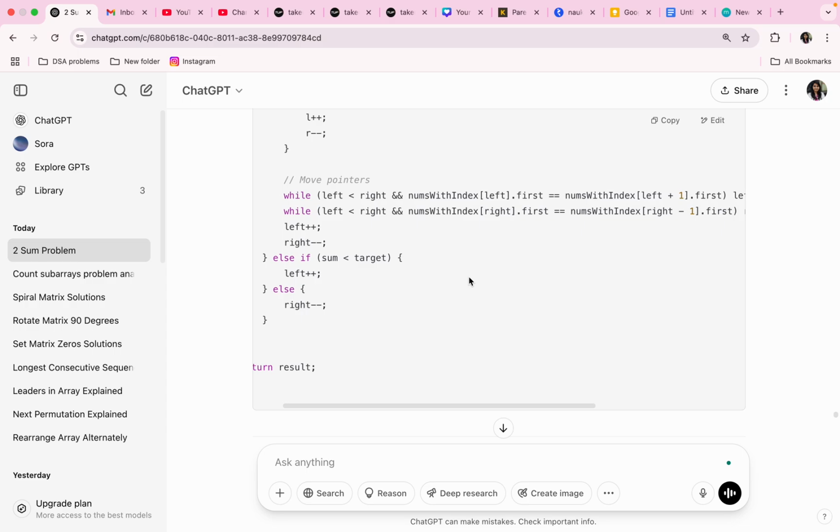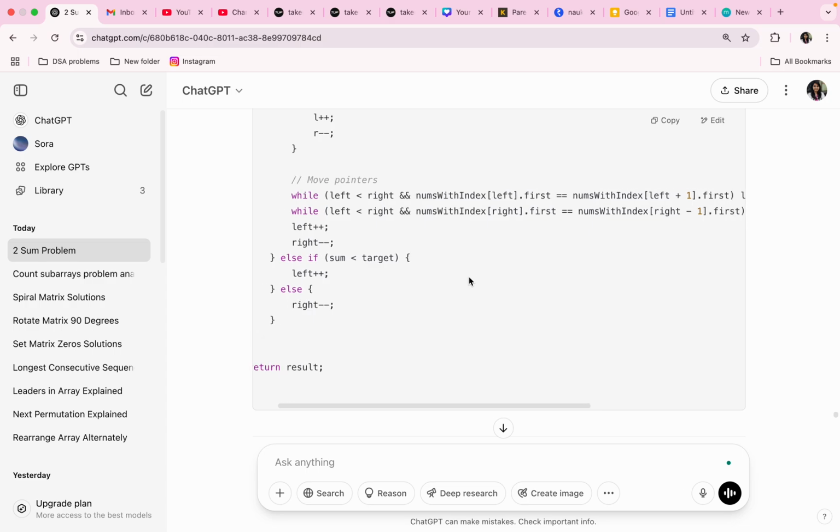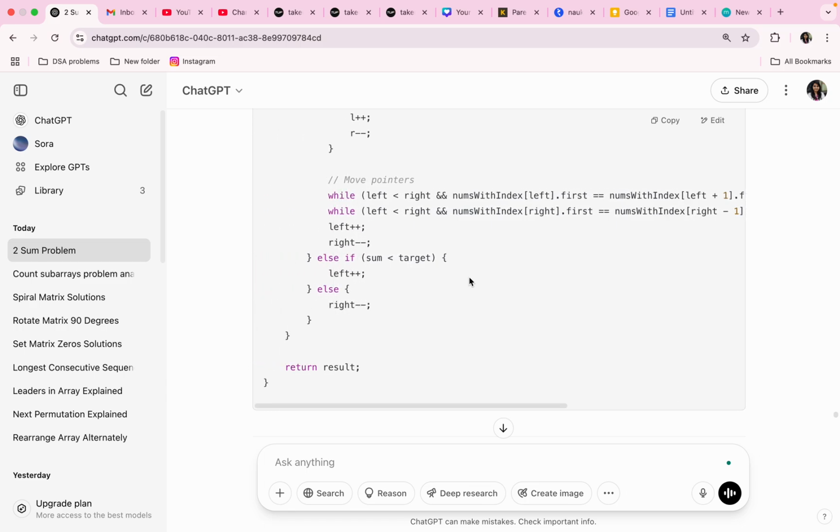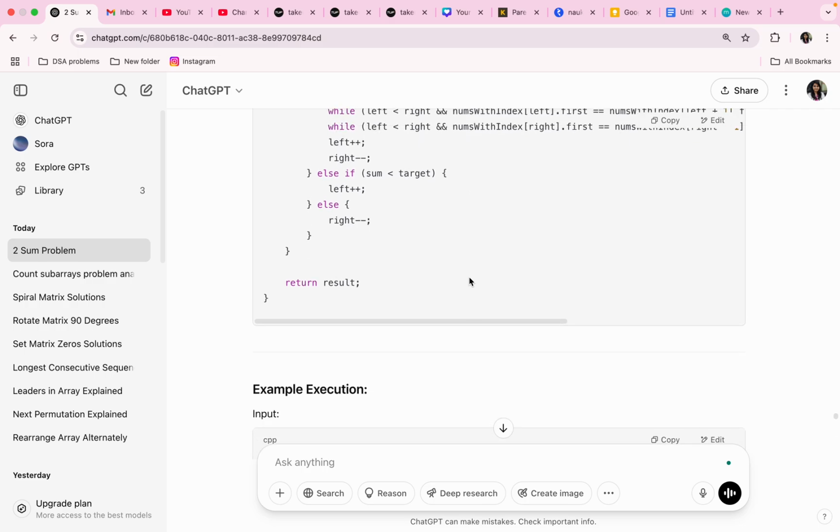While left is less than right and right.first equals nums[right-1].first, then right--. Then left++, right--, and else if sum is less than target, left++, else right--.